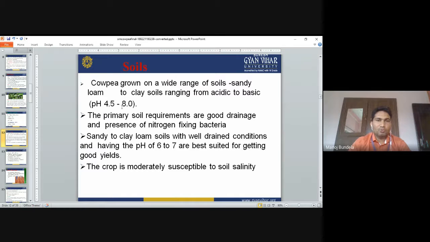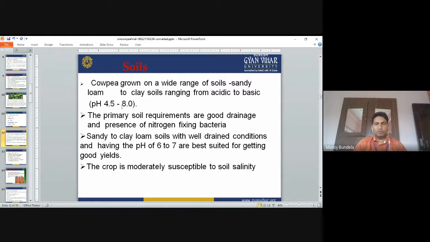Soil: cowpea is grown on a wide range of soils, from sandy loam to clay soil, ranging from acidic to basic. The pH is 4.5 to 8. It is mainly grown in sandy loam to acidic soil. The primary soil requirements are good drainage and the presence of nitrogen-fixing bacteria. So whatever soil we select, it should have good drainage and the bacteria should be present in the soil.